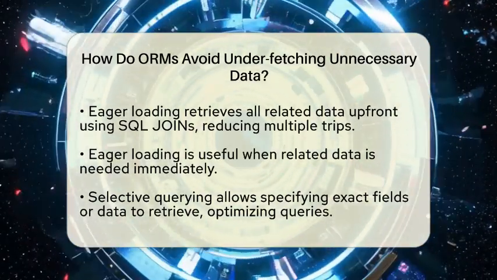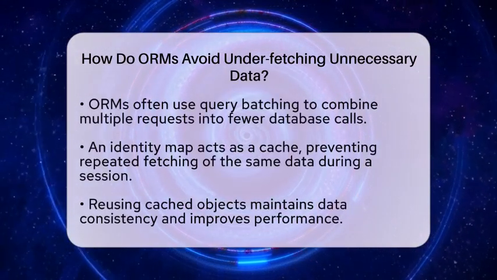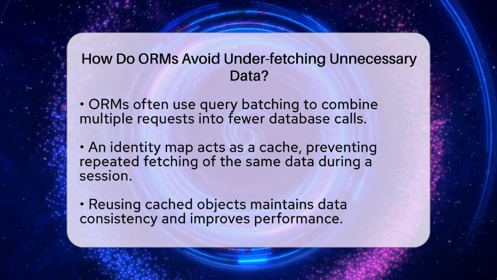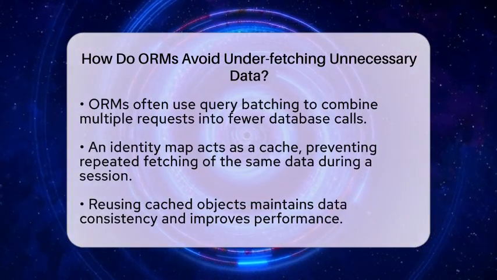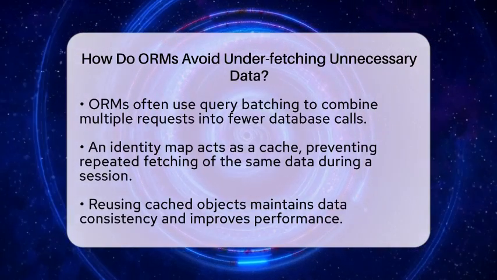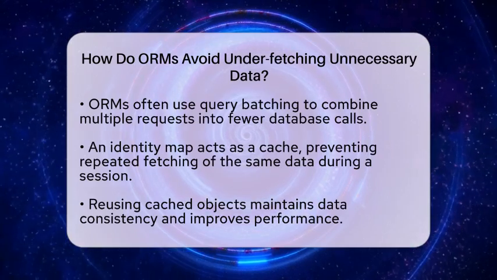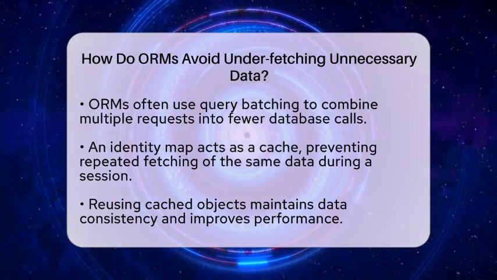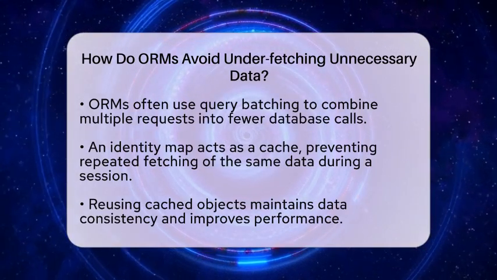Selective querying is another handy tool. It lets you specify exactly which fields or related data you want. Instead of pulling entire tables, the ORM generates optimized SQL queries that only retrieve the columns and rows you specify. This keeps data transfer minimal and efficient. Features like query batching and fine-tuning lazy versus eager loading help you control what data is fetched and when.